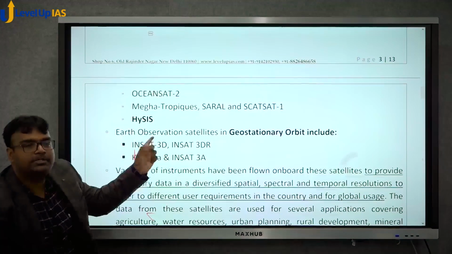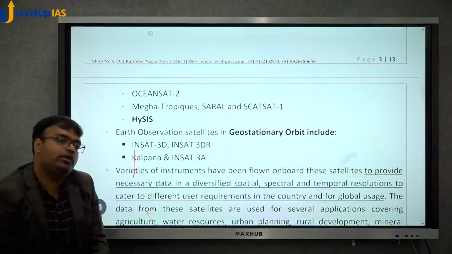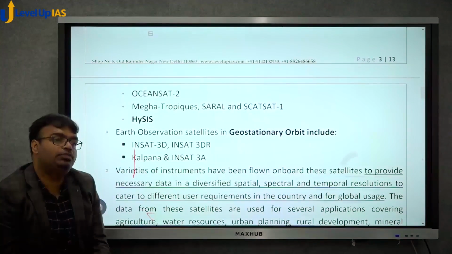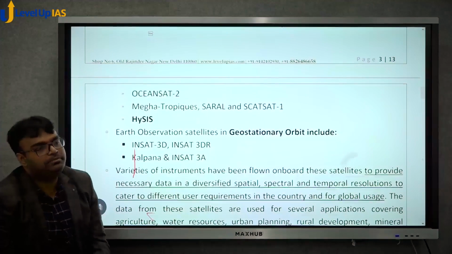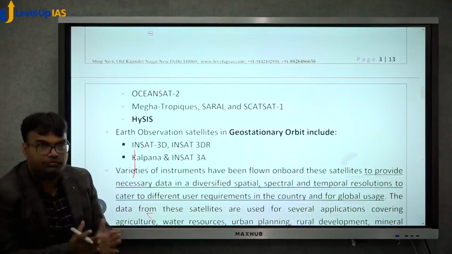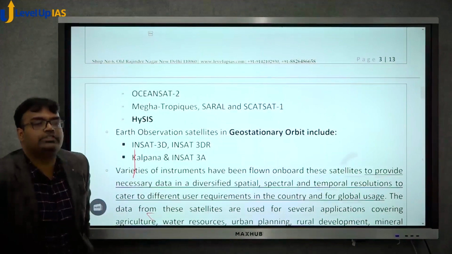Then hyperspectral imaging satellites. As we said Cartosat is the next advanced version, or high throughput satellites are an advanced version of communication satellites, in the same way hyperspectral imaging satellites are an advanced version of Earth observation satellites. They'll be able to give you more detailed images. So these are all Earth observation satellites.